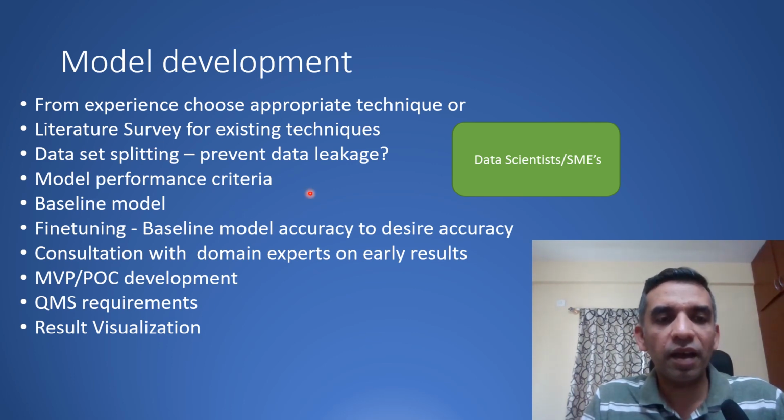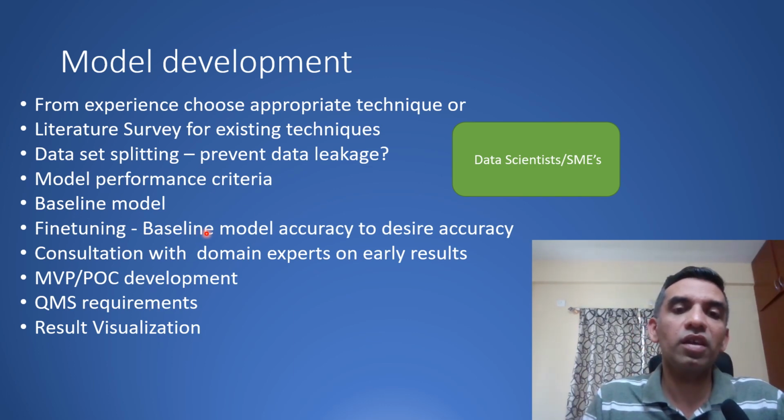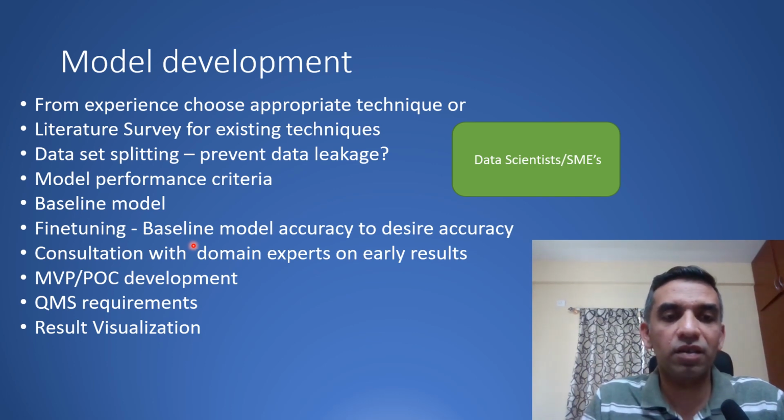So what typically happens in this process is that you come up with either a minimum viable product or a proof of concept development of a model, right? And depending upon the scale at which the company operates, and the different processes across different companies, you might also need to follow a certain quality management system internal to the company when you are developing these models, right? And you should also think about how you would present the results of this model.